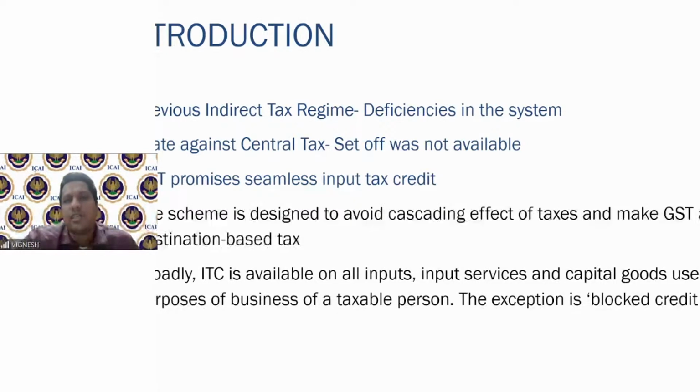So whatever GST you pay on that, you can claim that as a credit. So if you are paying 1 lakh to a digital marketing person, 18% GST, 18,000 will be the credit. Similarly, if you are paying 2 lakhs rent per month, 18% on that, 36,000 will be your input tax credit.